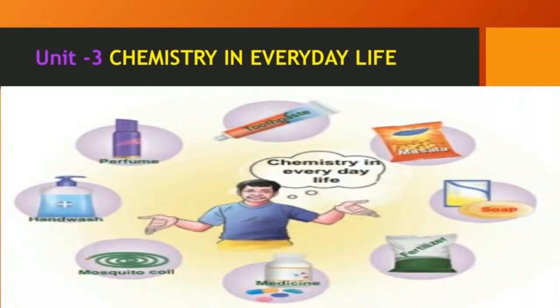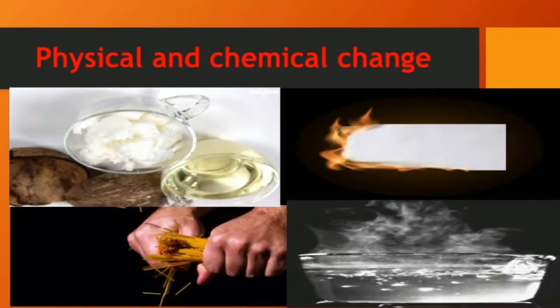Unit 3: Chemistry in Everyday Life. In this lesson, we are going to study the importance of science in everyday life and to know about the preparation of soap and detergent, various kinds of fertilizer and its uses, the uses of cement, gypsum, Epsom, and plaster of Paris. In everyday life, we need chemistry. Let us study it in detail in this lesson.